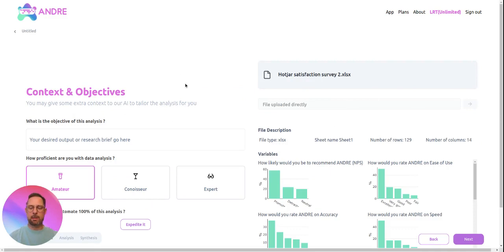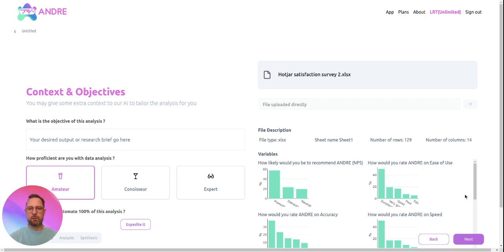Here we start the analysis process with the context and objectives page. So I can state what is the objective that I have. Maybe I could just copy the research brief here, and that would highlight the key objectives, the key outputs I'm looking to get out from this study. And I can also provide more context. If this is something for investors or for executives, I can state it here, and Andre is going to adapt the analysis to this context.